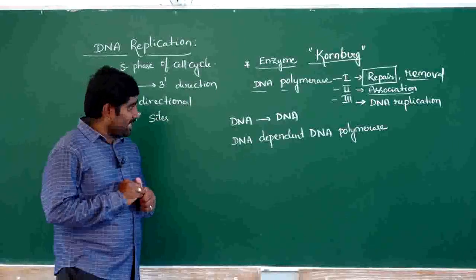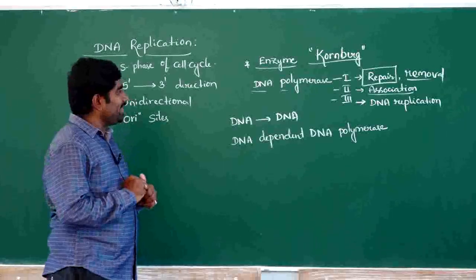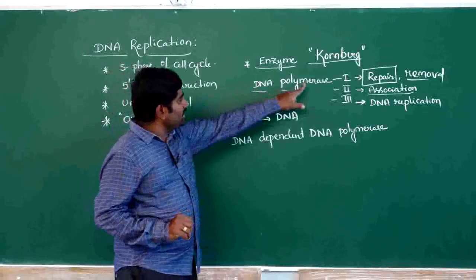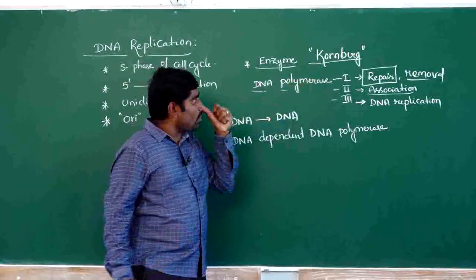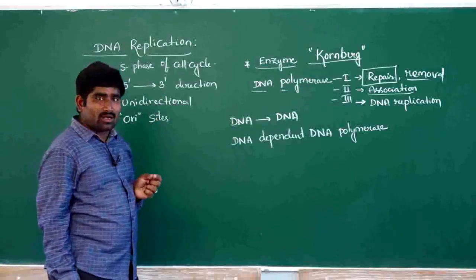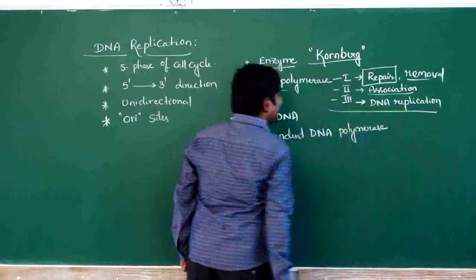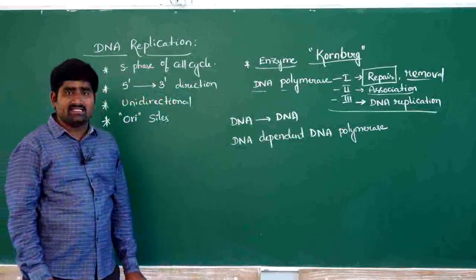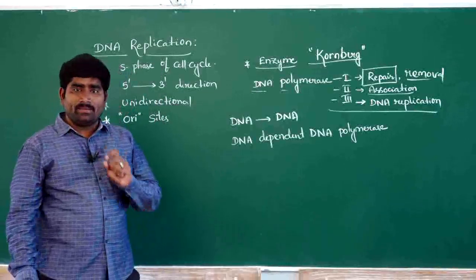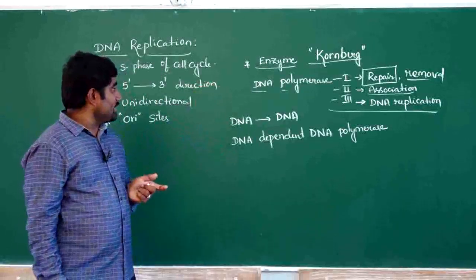DNA polymerase 3 is the main enzyme for DNA replication. DNA proofreading is done by all three of these enzymes.